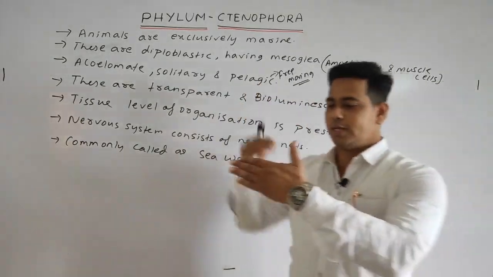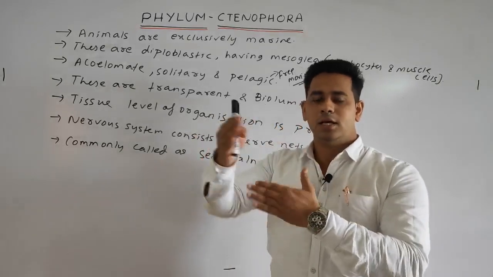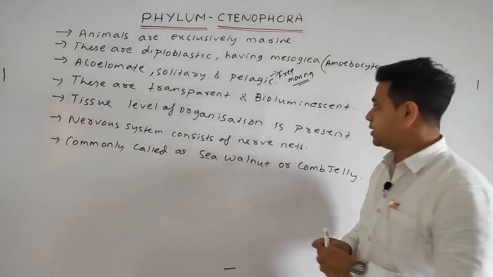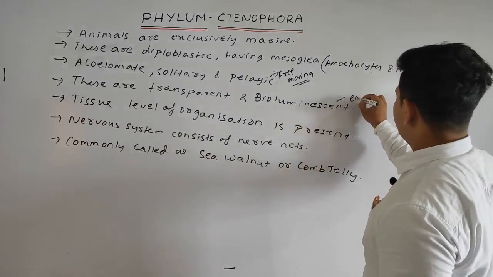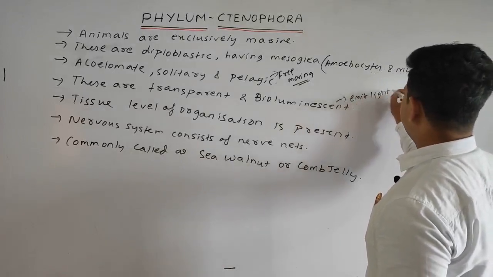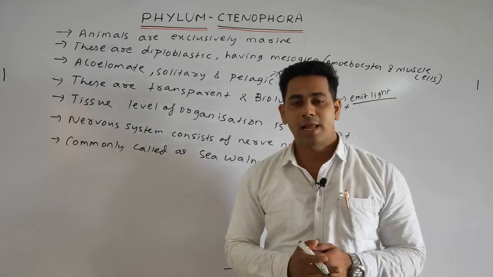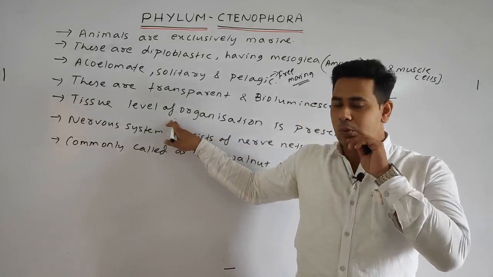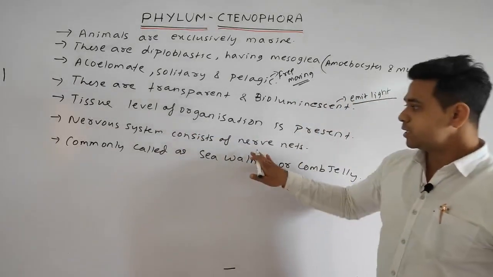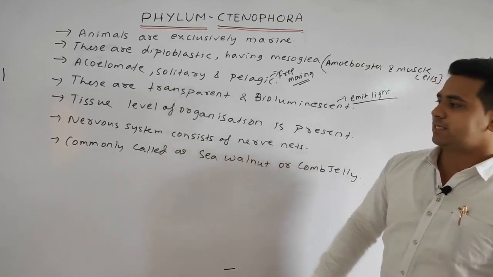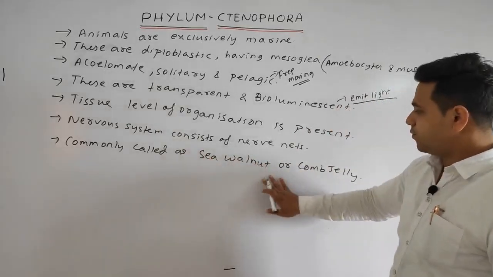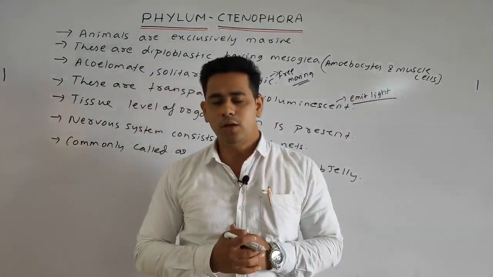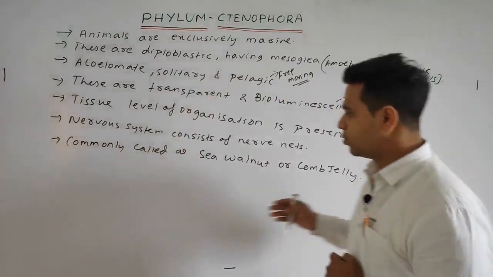These are transparent, meaning you can see what is behind, or light passes through the body. Bioluminescent means they emit light. You write this point also. What is the level of organization? Tissue level of organization is present, meaning the cells are combined to form tissue. Next, the nervous system consists of nerve nets, and lastly these are commonly called sea walnut or comb jelly. Okay. So students, we have discussed some general points of the Ctenophora phylum. Okay, please note down.